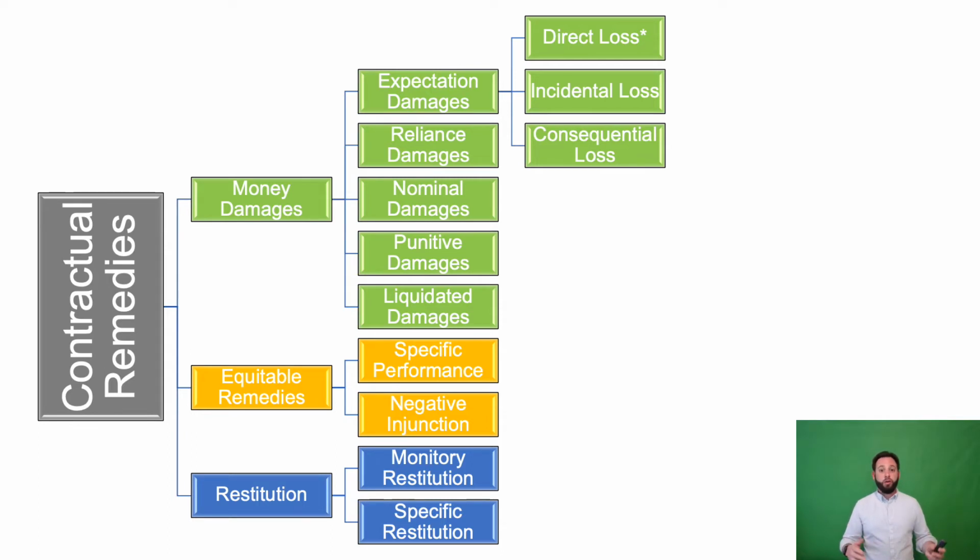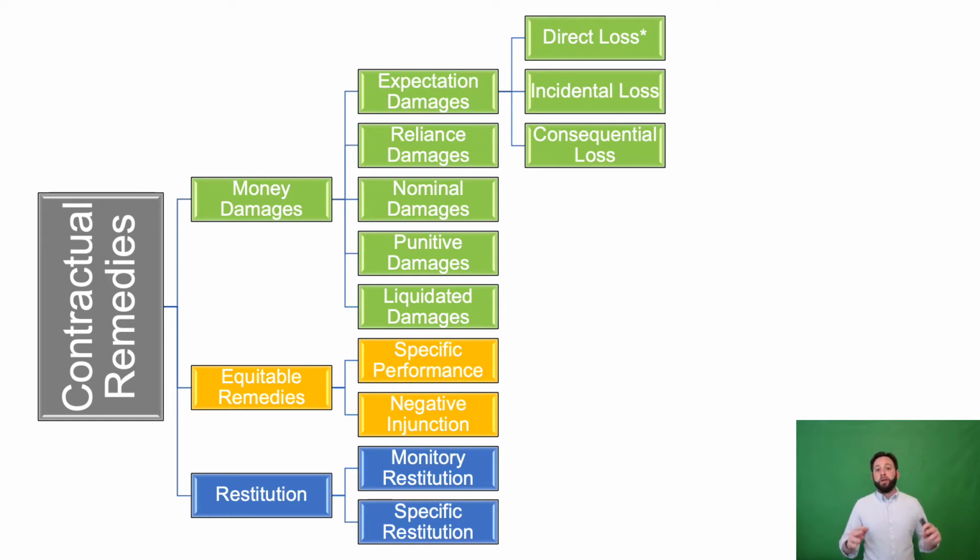This chart shows all of the remedies that are related to contract law, and they come in three basic categories. The first category is money damages, and that's when a court will require a breaching party to pay, you guessed it, money to a party who is injured by that breach.